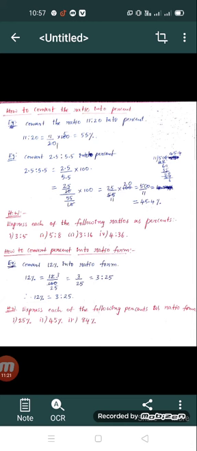So 3 by 25 is a fraction. It will be written in ratio form, that is 3 is to 25. So finally 12% converted into ratio form is 3 is to 25. So students, you have to do some similar homework problems. Express each of the following percents in ratio form. So these 3 problems you will do as per the above process.